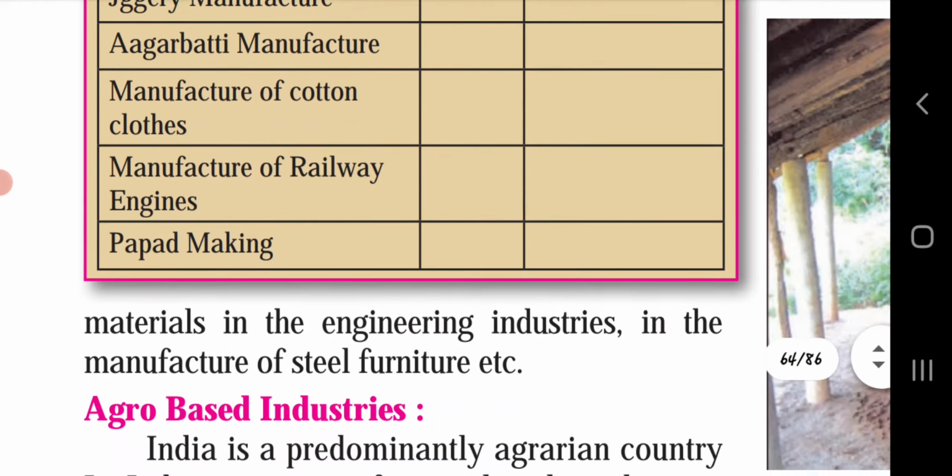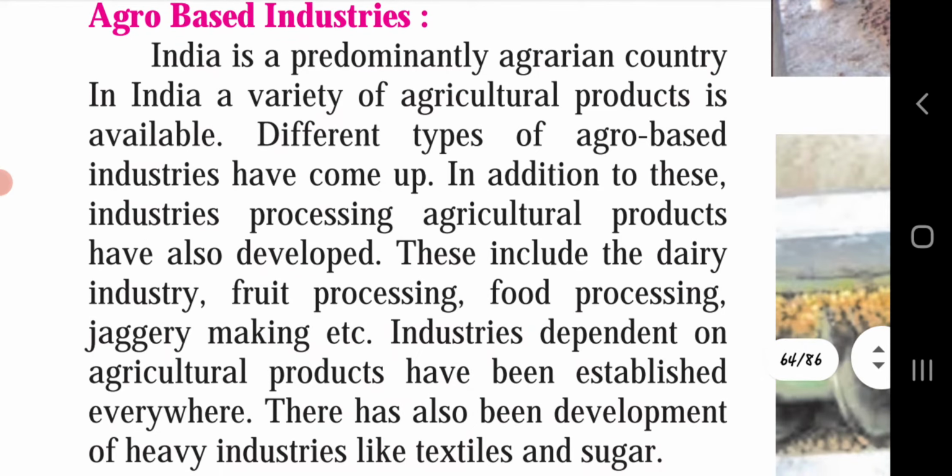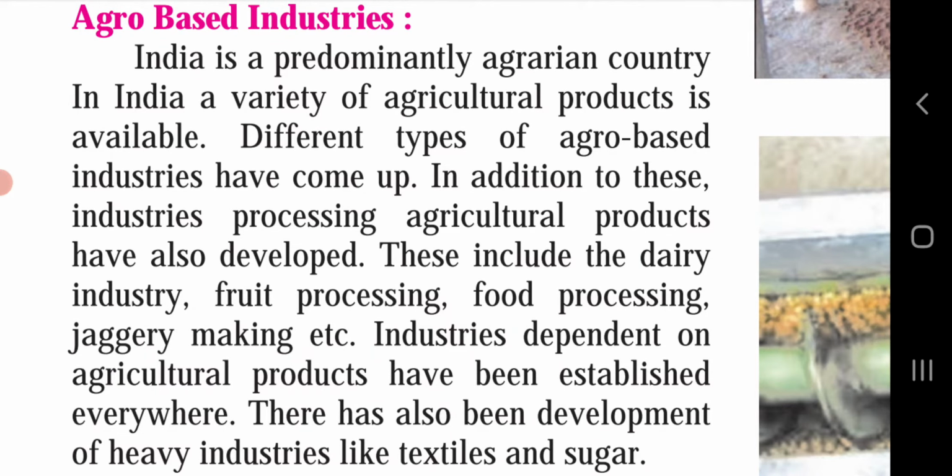Agro-based industries. India is a predominantly agrarian country. In India, a variety of agriculture products is available. Different types of agro-based industries have come up. In addition to these, industries processing agriculture products have also developed. These include the dairy industry, fruit processing, food processing, jaggery making, etc. Industries dependent on agriculture products have been established everywhere.